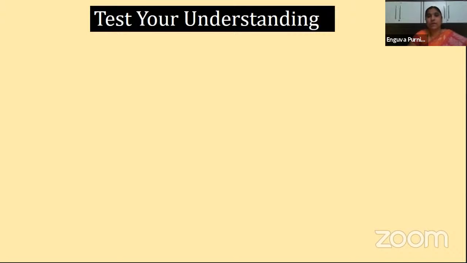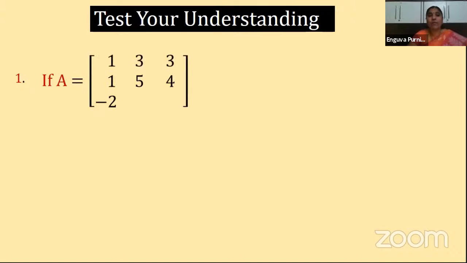Now let me give you some questions to see how much you have understood. First question is, if A is equal to [1, 3, 3; 1, 5, 4; -2, 0, 6], find 5A. What is it, children? It is nothing but the scalar multiple of the matrix A. So what is the K value here? The scalar quantity is 5. So how can you find this 5A? Just now I explained to you. Every element of this matrix should be multiplied with 5. That will give you the 5A matrix.